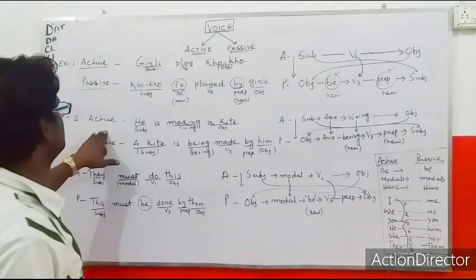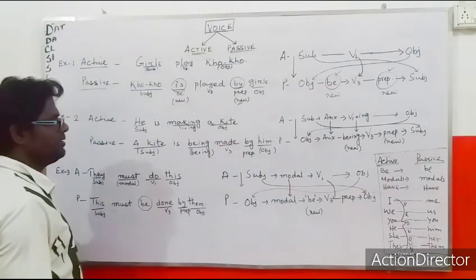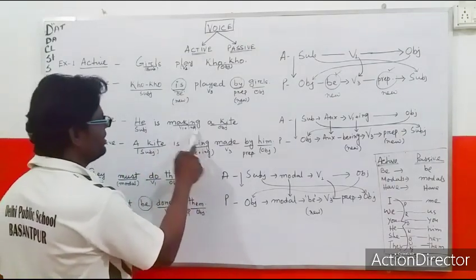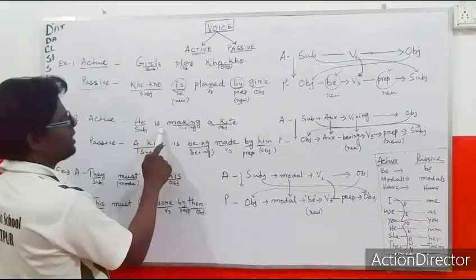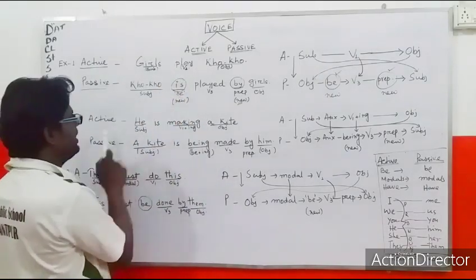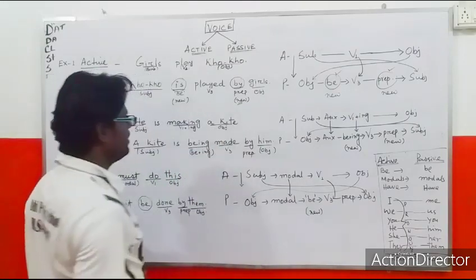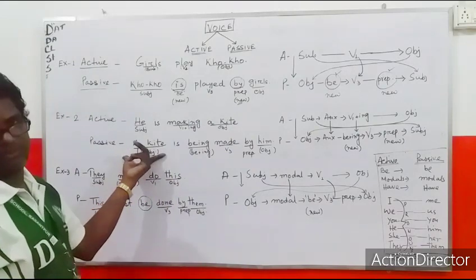Active: He is making a kite. Subject he. Verb plus ing given. Make plus ing, making. Another be verb is given here. Auxiliary he is. This is the auxiliary verb here, already given in the active. Here in the active there was no be verb. Here be verb is there. Object is kite. Now, as per the rules, kite will come first, a kite.